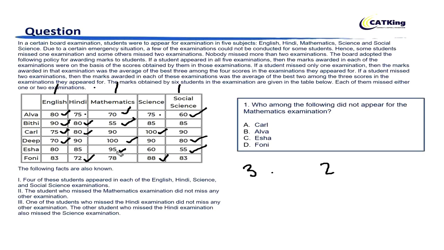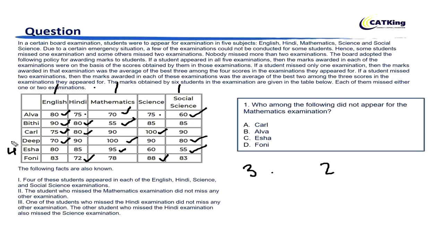What about this one? 95, 85, 80, 60. Okay, so this is slightly different from the other cases. Here, let's see if we had 95, 85, and 60, do we get 80? Let's just check once. 95 plus 85 is 180. 180 plus 60 is 240. The average is 80. So that means Isha appeared for 4 exams.